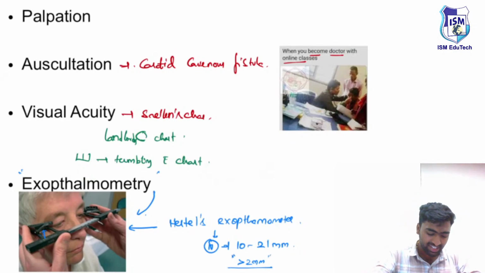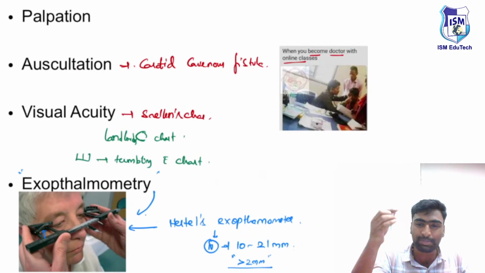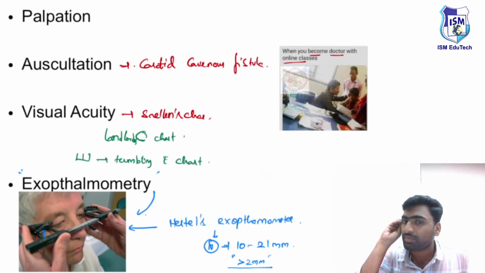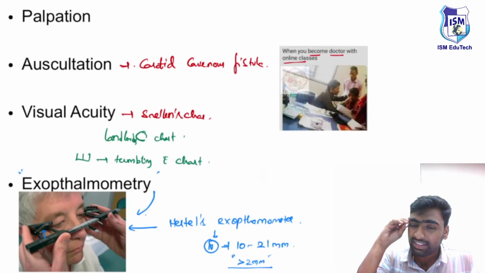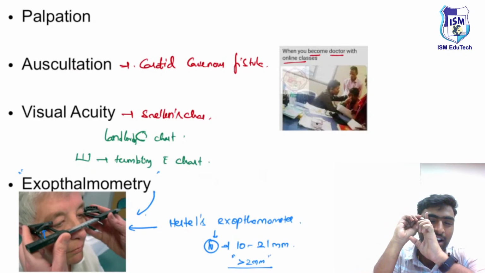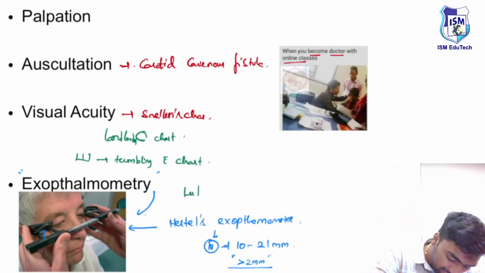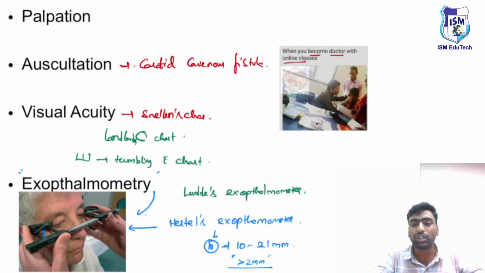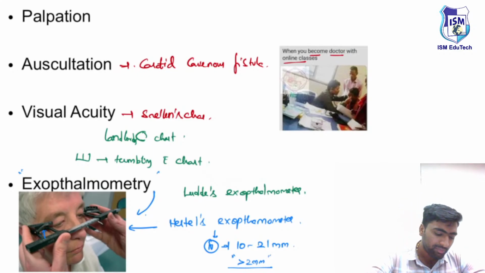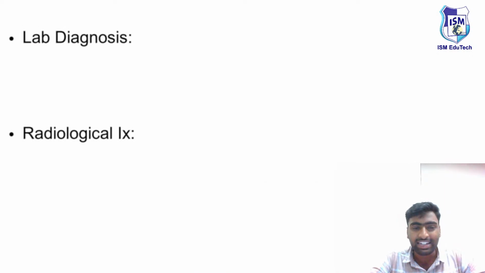Fine. With this understanding, just as a note, remember there is one more method which is easy and simple, like a strip kind of thing. We'll just keep it like this, and we'll see laterally how much it is protruded. It is known as the Luedde exophthalmometer. Just remember, these are two types of exophthalmometer to assess the level of proptosis. Fine. With this understanding, we'll move on to the next part.